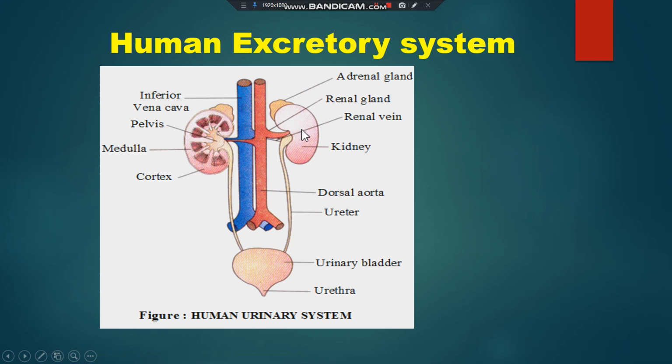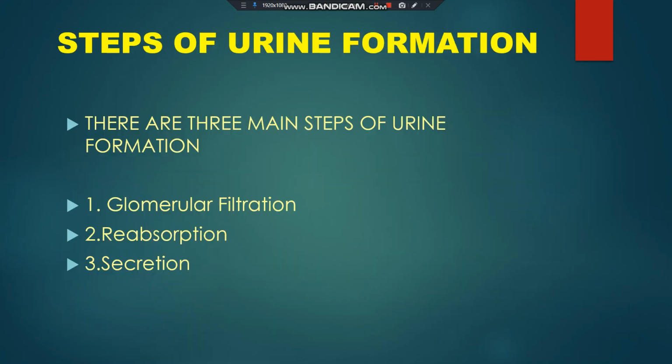What is the function of the kidney? To filter the blood. What is the function of the ureter? To bring the urine from the kidney to the urinary bladder. What is the function of the urinary bladder? It stores the urine for some interval of time. What is the function of the urethra? It expels the urine out of the body. So students, these are the main steps of urine formation: glomerular filtration, reabsorption, and secretion.